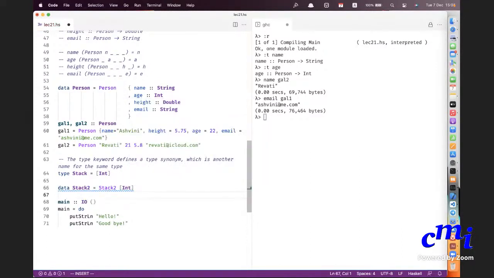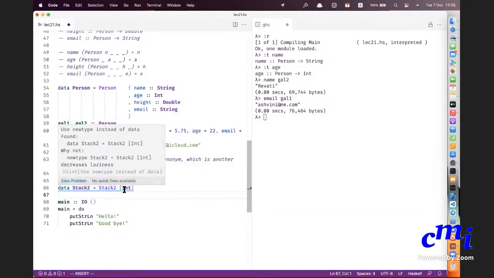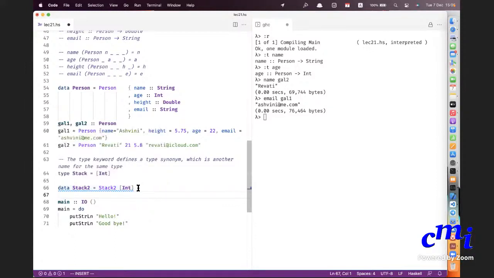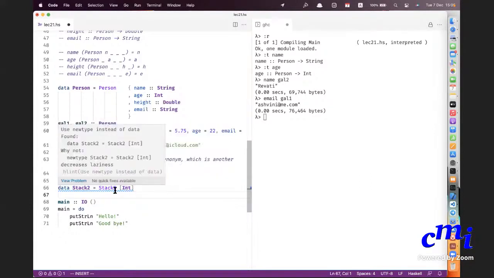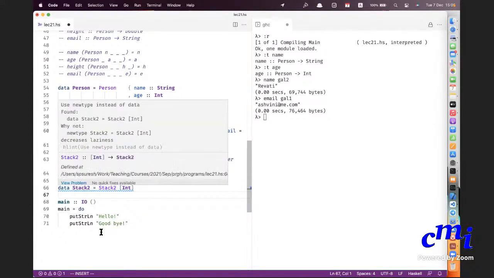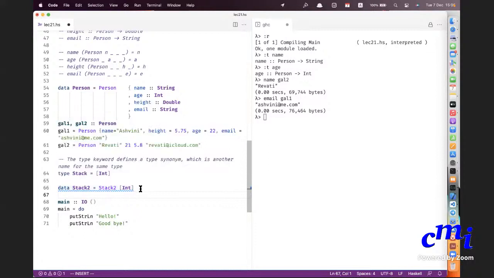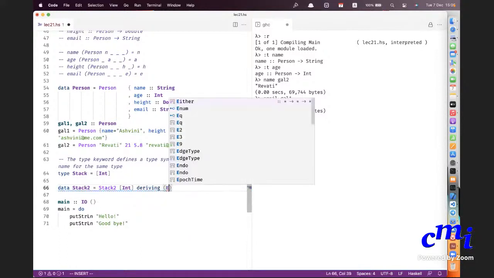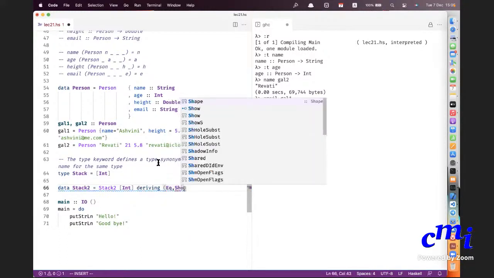I can either have a data stack 2 and then I have to give a value constructor and I have to give an argument. And the argument can be a list. Nobody says that the argument has to be just an int or whatever. Can be a list also. Deriving show, whatever we say. Now I'll show you the difference between these two things.